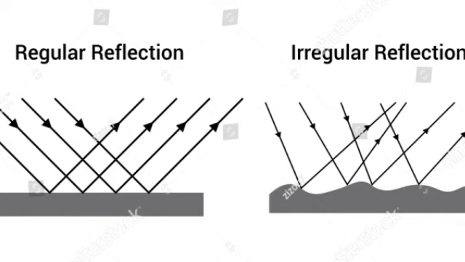The iris is that part of the eye which provides its distinctive color. When we say that a person has blue or red eyes, then actually we refer to the color of the iris. Behind the pupil of the eye is the lens, which is thick in the center. This type of lens is called a convex lens. The lens focuses light on the back of the eye on a layer, which is called the retina.